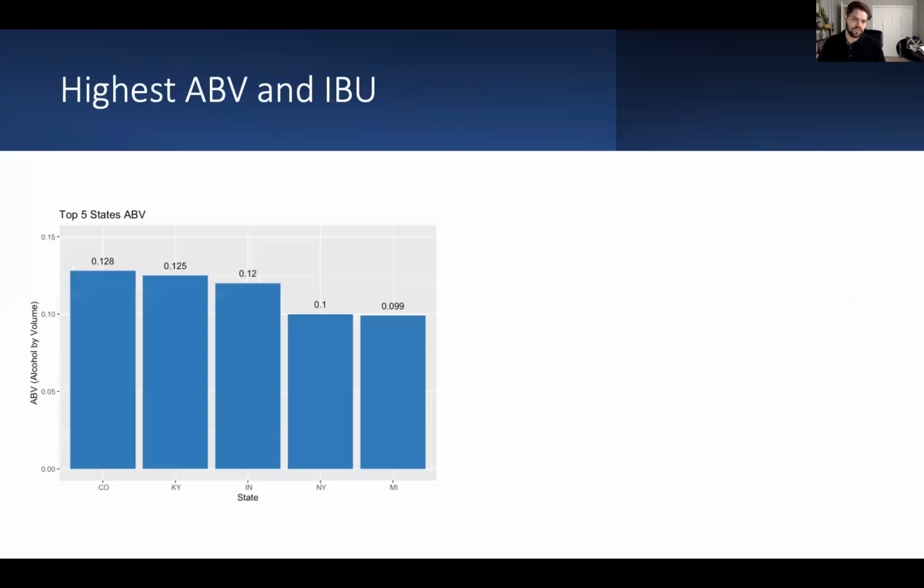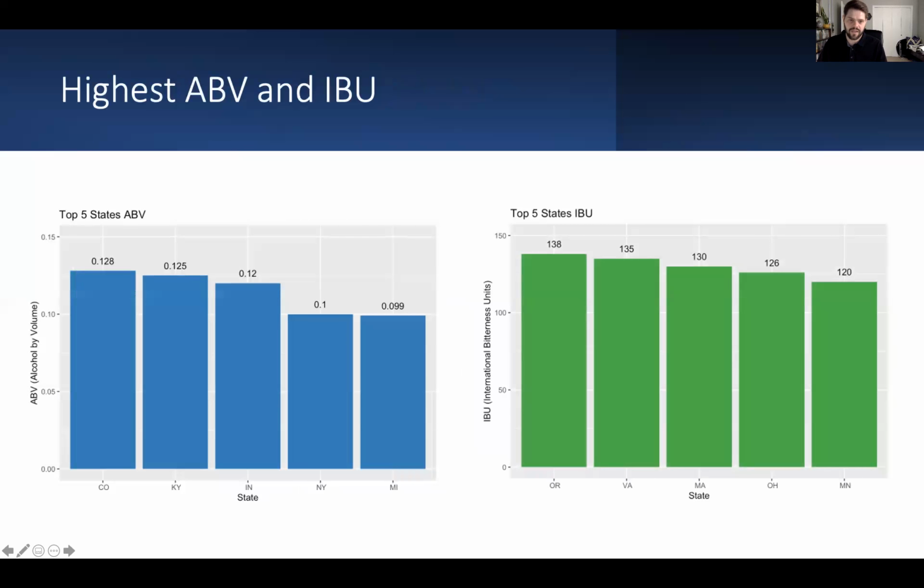Finally, we wanted to actually look at the highest ABV and IBU, not just looking at the median. And here we see that Colorado has the very highest ABV. And here we also see that Oregon has the very highest IBU. Something that we did make note of was that our top 5's ABV and IBU did not seem to overlap, which was fairly interesting to us.